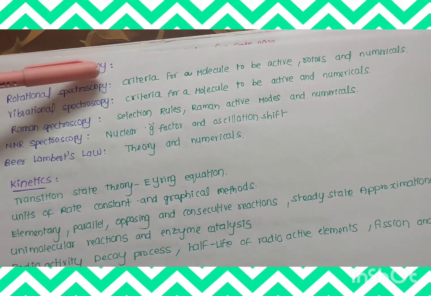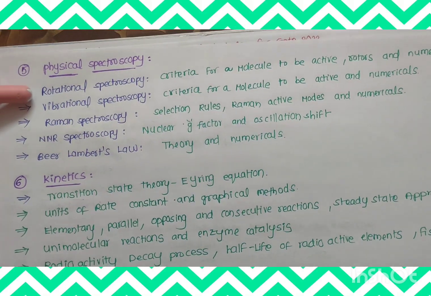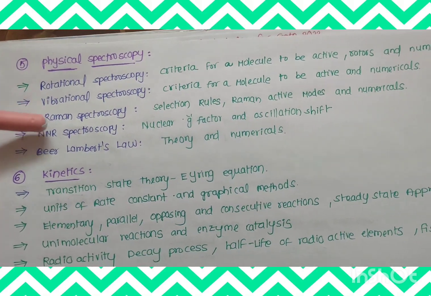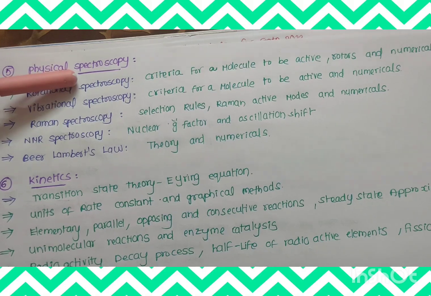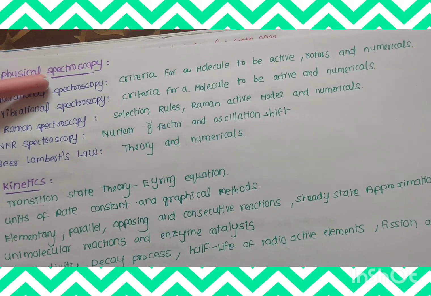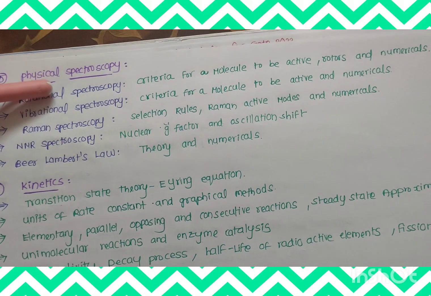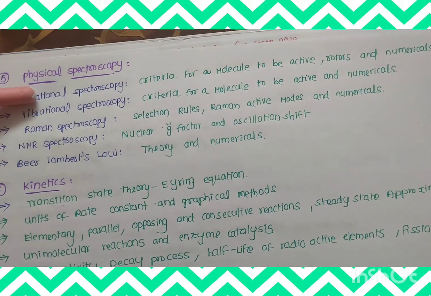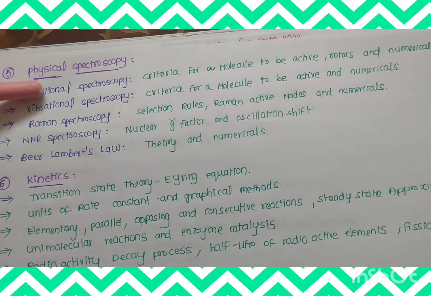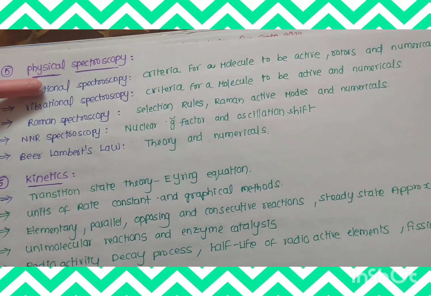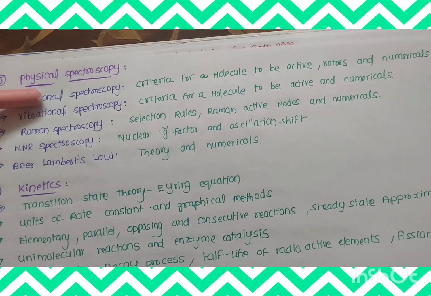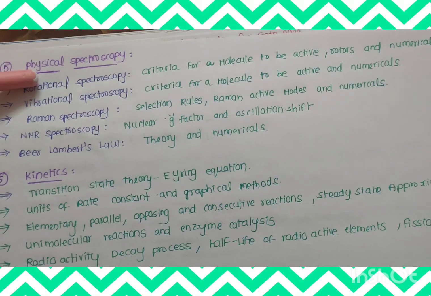It contains rotational, vibrational, Raman and NMR spectroscopy. In rotational spectroscopy they ask the criteria for a molecule to be active, rotors and numericals. Last time a matching question came from this area: rotor, symmetrical rotor, spherical rotor.